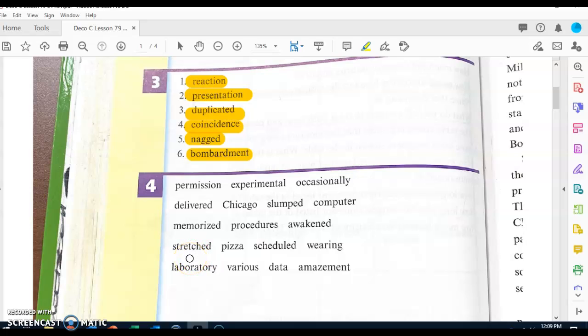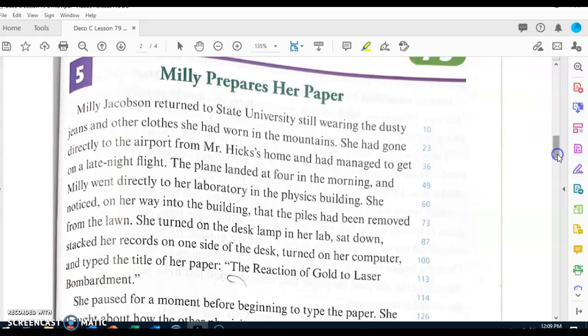Next word. What word? Awakened. Next word. What word? Stretched. Next word. What word? Pizza. Next word. What word? Scheduled. Next word. What word? Wearing. Next word. What word? Laboratory. Next word. What word? Various. Next word. What word? Data. Next word. What word? Amazement.